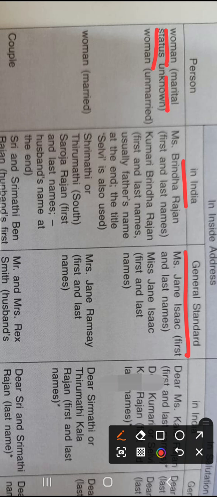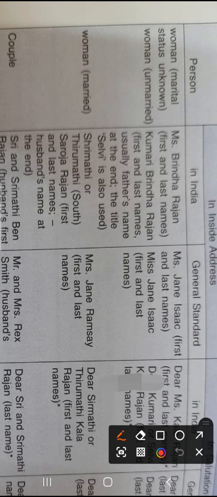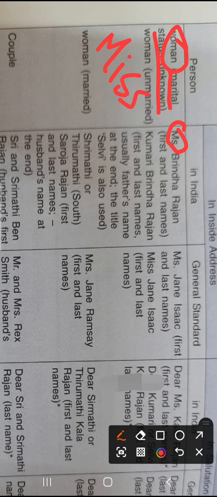So first of all, we have to consider the person's status: a woman, marital status, or marital status unknown. For an unmarried woman, we have to write Miss. Very, very important, right? Because when you are not sure about the marital status of a woman, we have to write Ms. Miss and Ms sound the same, but the meaning is different.